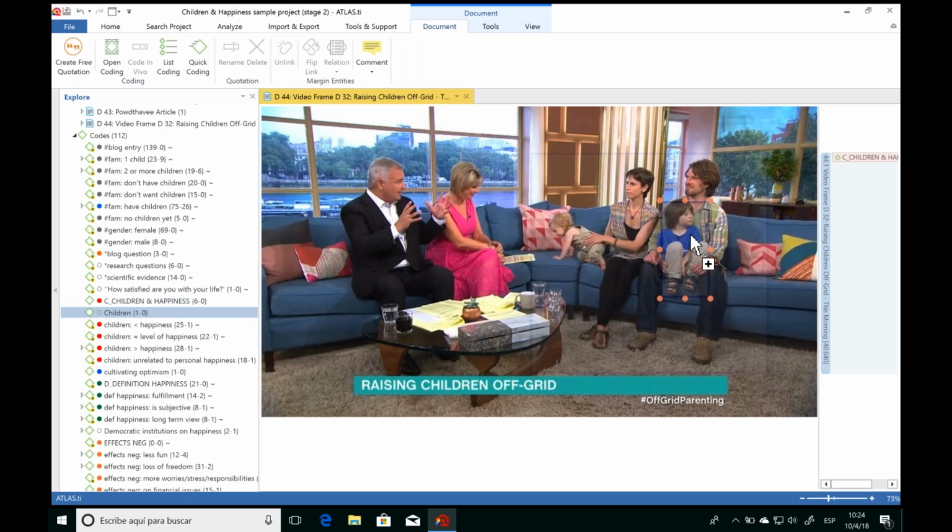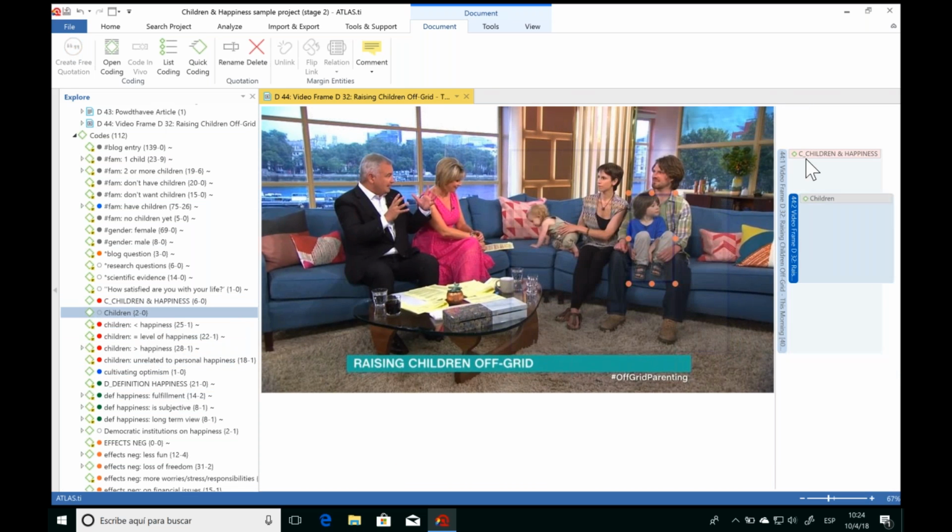And remember, we can go into as much detail or depth as we would like, and we'll always see all of our work in the right-hand margin panel. Now, as I'm analyzing this image from the video and thinking about the interview of the parents, well, I have a lot of ideas in my head, and I'd like to write these down somewhere. So coding is an essential part to analyzing the data, but at some point, we're also going to want to write down our ideas and descriptions, analyses.